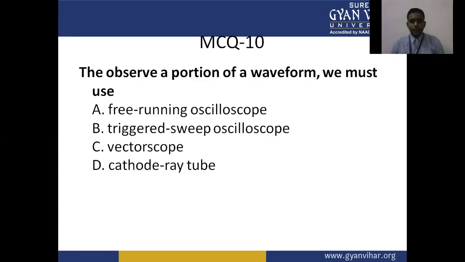Then we have the 10th multiple choice question, the last question. To observe a portion of the waveform, we must use A, free running oscilloscope, B, triggered sweep oscilloscope, C, vectorscope, D, cathode ray tube.